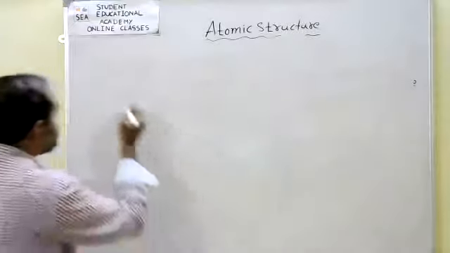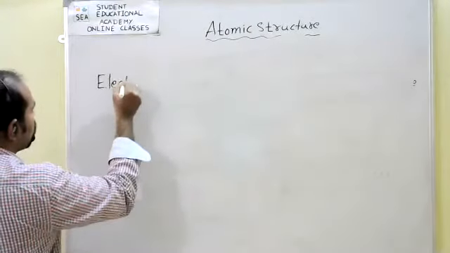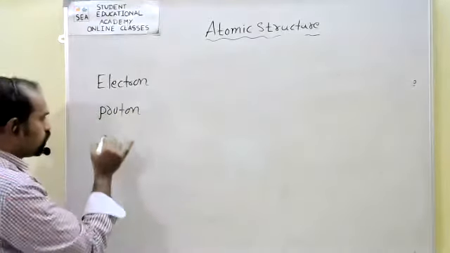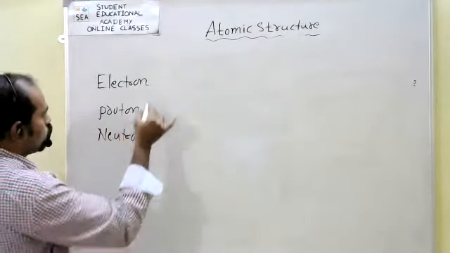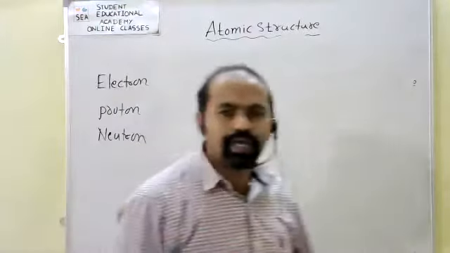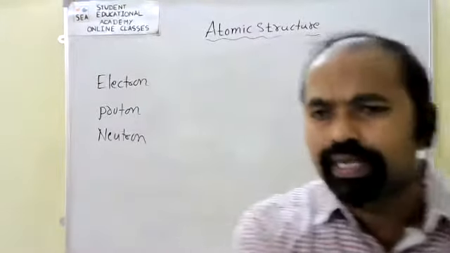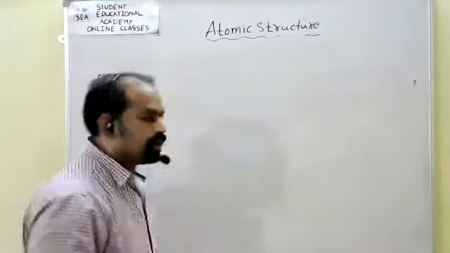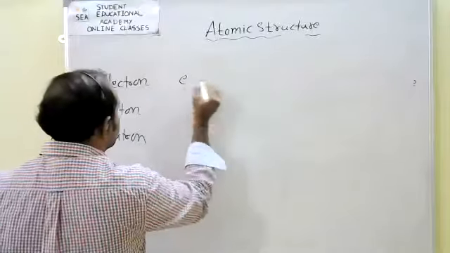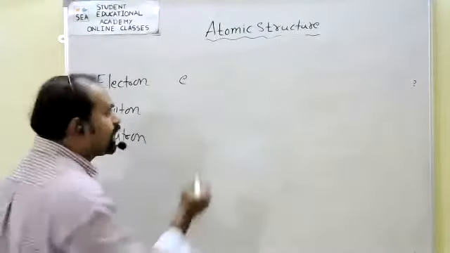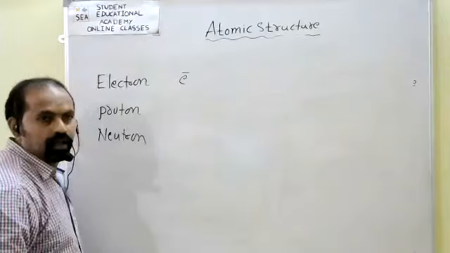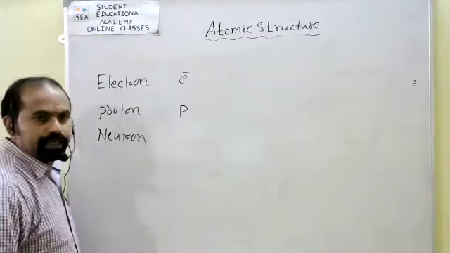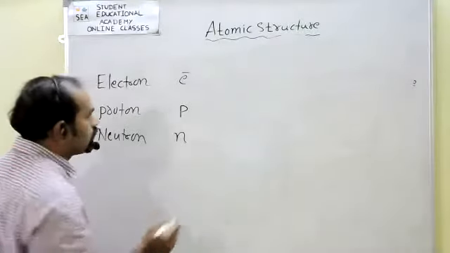Now here, electron, proton, neutron. How do we represent the electron? It is generally represented by the symbol e, negatively charged. Protons are positively charged particles. Neutrons are chargeless.